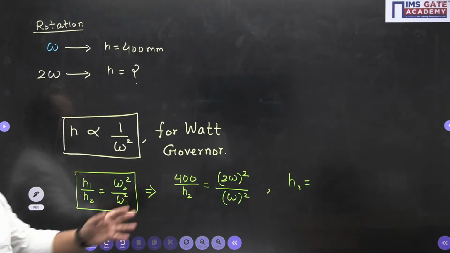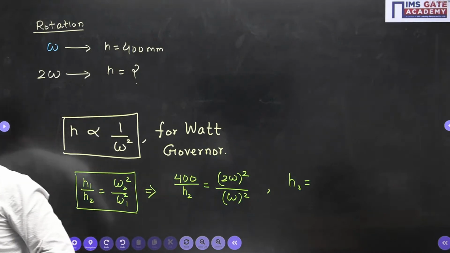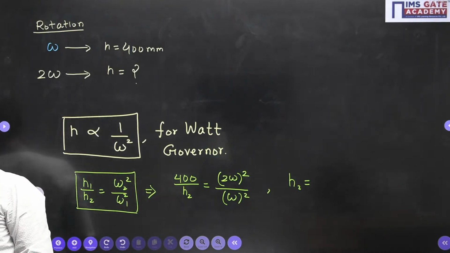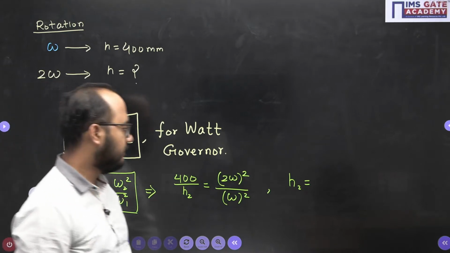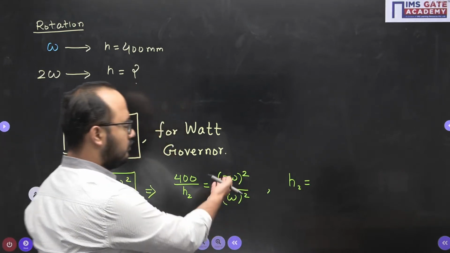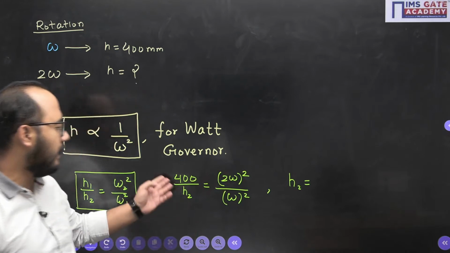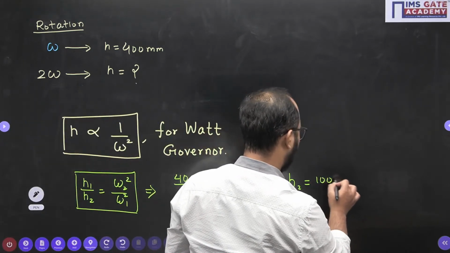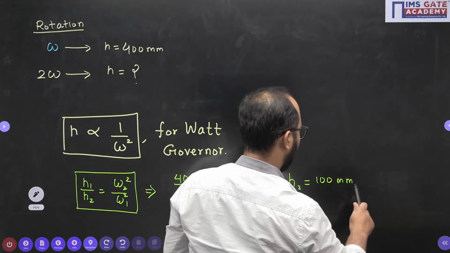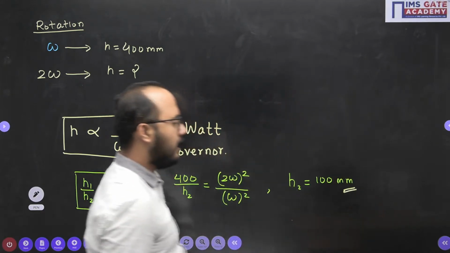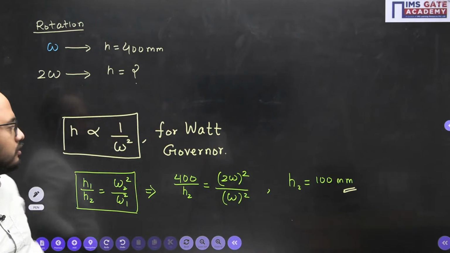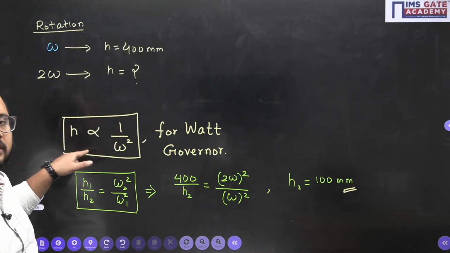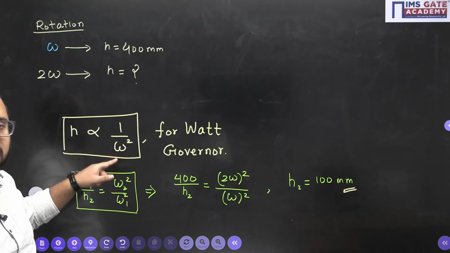So I hope you have solved it already. So please tell me what will be the answer. What will be the answer here? Tell me fast. So 2 square becomes 4, and 4 into this 400, so directly what answer will you get? 100 mm is your answer. 100 mm is the answer here. So for watt governor you need to remember this relation. Okay, H is inversely proportional to omega square.